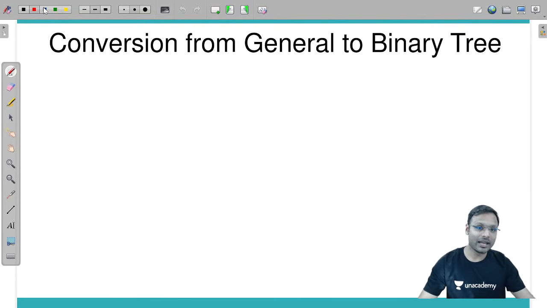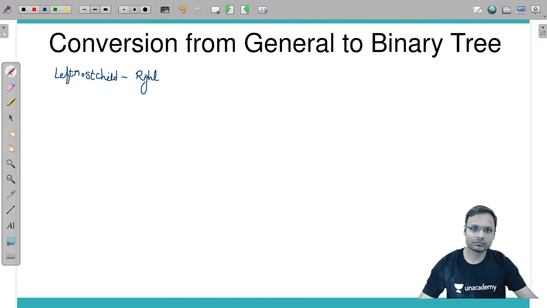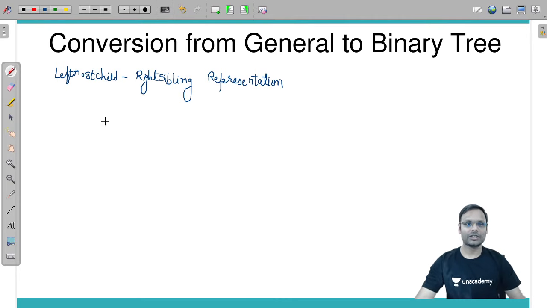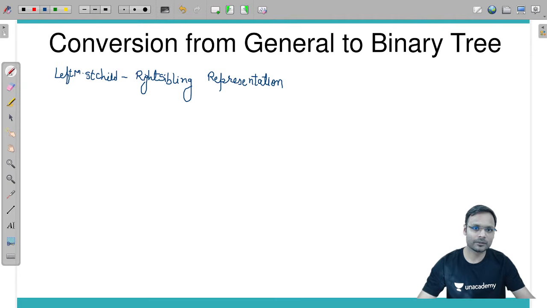We have a name for this particular conversion or representation, which is called the leftmost child right sibling representation. It is the name of the representation, of how you represent a general tree as a binary tree type linked representation. It's the leftmost child right sibling representation. Okay, let me make it more clear so that later on you will be able to read it properly.